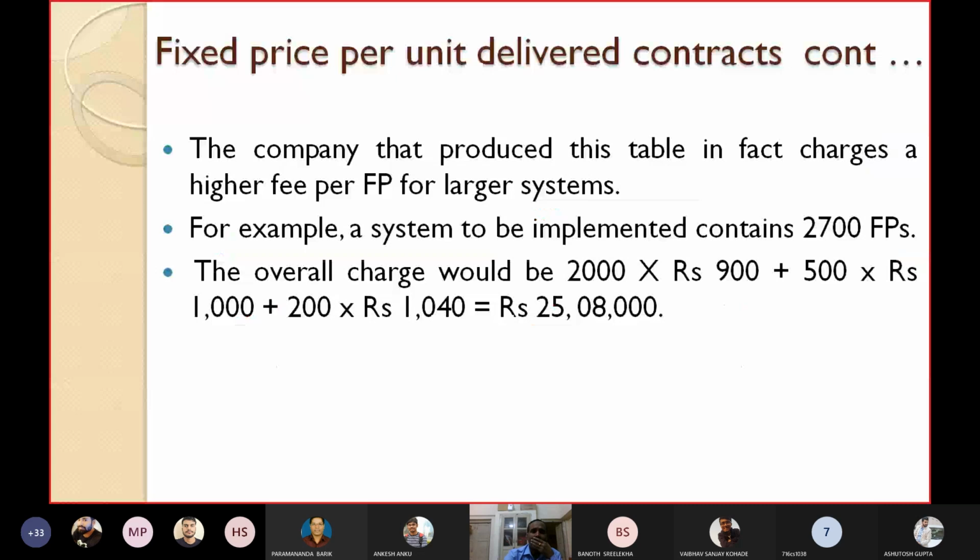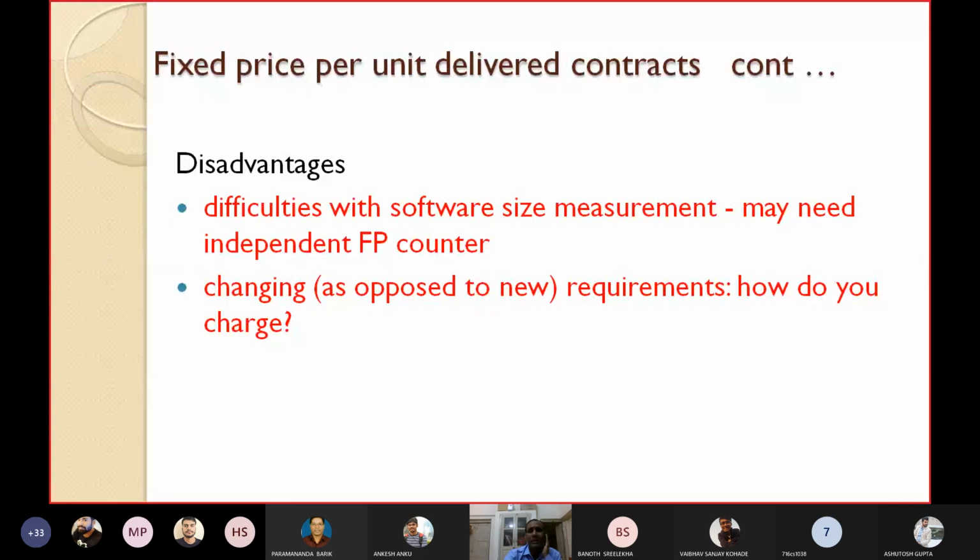So we have seen the advantages. Disadvantages are like this: the difficulty with software size measurement. How to measure the size of the software? You will find difficulty with software size measurement. So that's why you may need an independent function point counter.